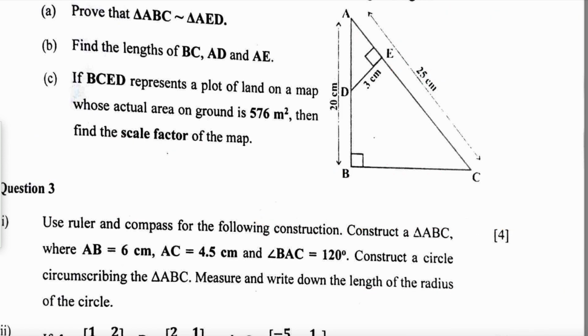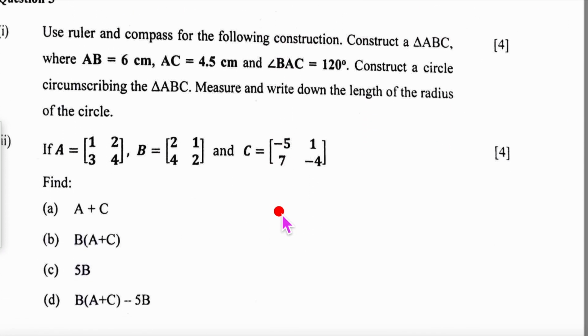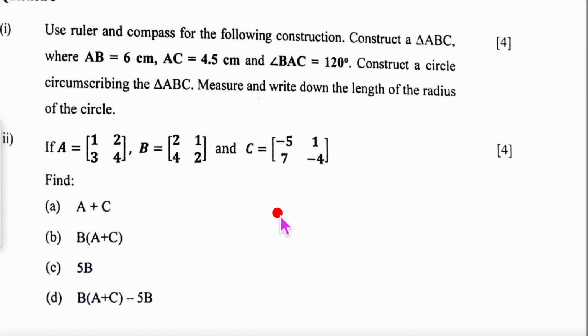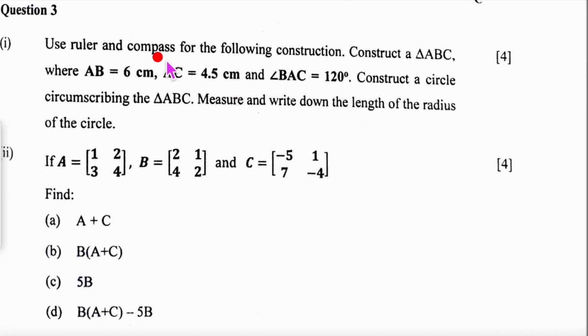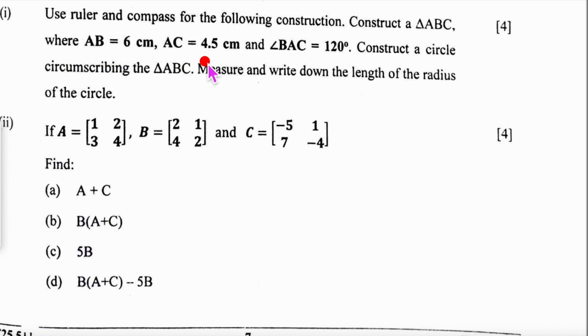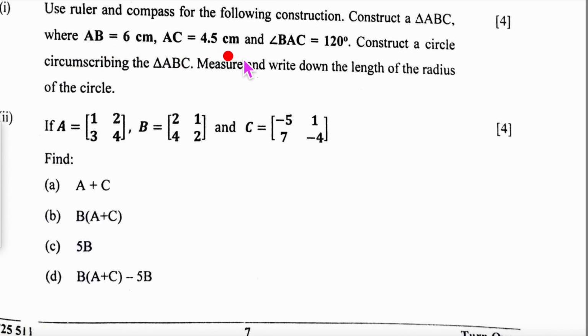Now let us come to question number 3. Question number 3, using ruler and compasses for the following construction, construct a triangle ABC where AB is 6, AC is 4.5 and angle BAC is 120 degrees. Construct the circle circumscribing the triangle ABC. Measure and write down the length of the radius of the circle.